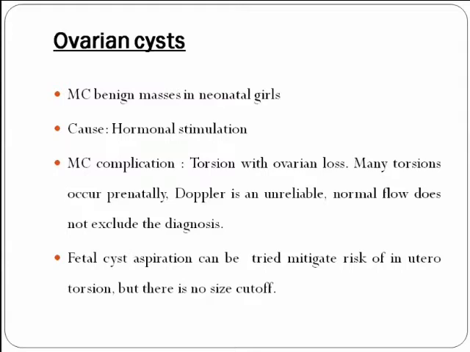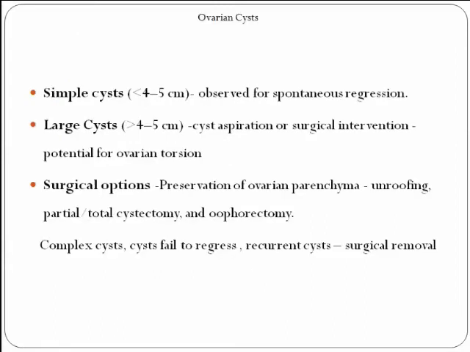Many torsions occur prenatally, but in these cases Doppler is unreliable because normal flow does not exclude the diagnosis. Fetal cyst aspiration can be tried to mitigate the risk of in utero torsion, but there is no size cutoff for ovarian cysts. Simple cysts less than 4 to 5 centimeters are observed for spontaneous regression, and for large cysts, cyst aspiration or surgical intervention can be tried to prevent ovarian torsion.